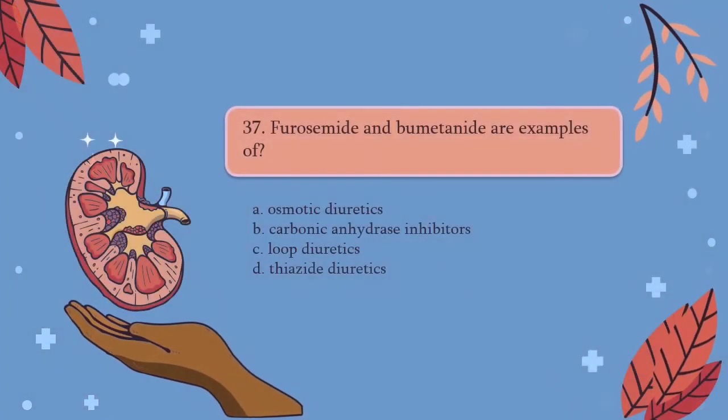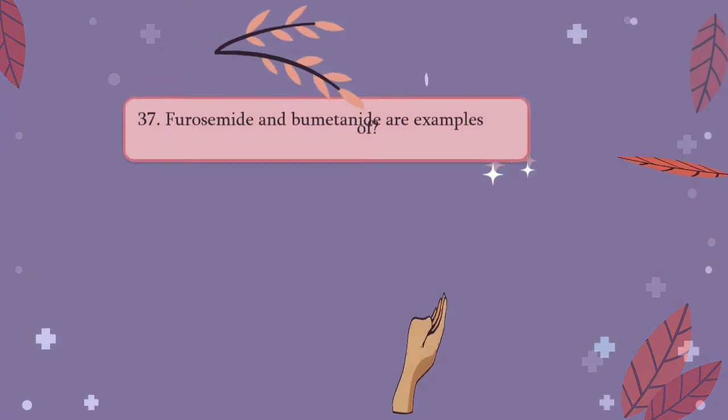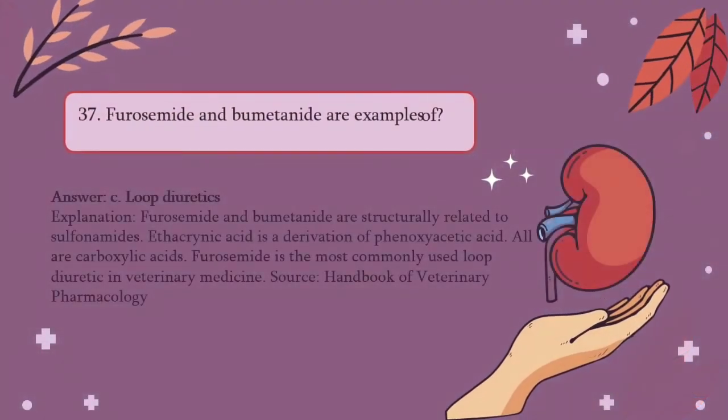Question number 37. Furosemide and bumetanide are examples of A. Osmotic diuretics, B. Carbonic anhydrase inhibitors, C. Loop diuretics, and D. Thiazide diuretics. The answer for that would be C.